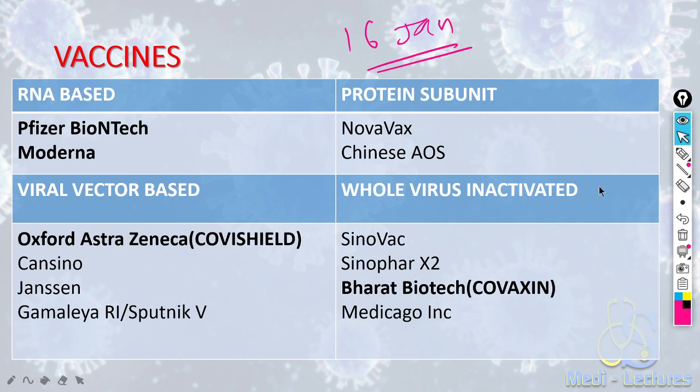Whole virus inactivated vaccine like Sinovac, Sinopharm 2, Biotech, which is marketed as Bharat Biotech, which is Covaxin in India, and Medicago Inc. We will discuss 4 important vaccines, that is Covishield, Covaxin in India, and Pfizer BioNTech and Moderna vaccine, which is used worldwide.